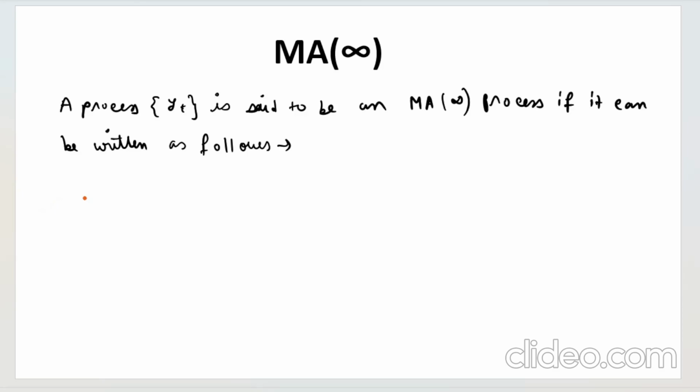Let us see how we can write this Y_t. As of now, I think you have understood how it should look. It is alpha plus epsilon t plus theta 1 epsilon t minus 1, plus theta 2 epsilon t minus 2, and so on and so forth. It has no ending. It will go up to infinity, hence the order is infinity.